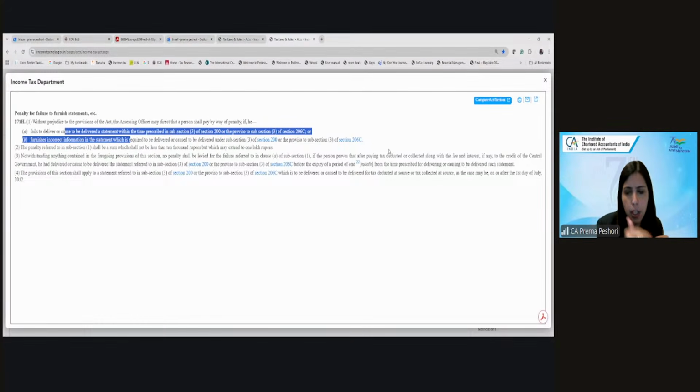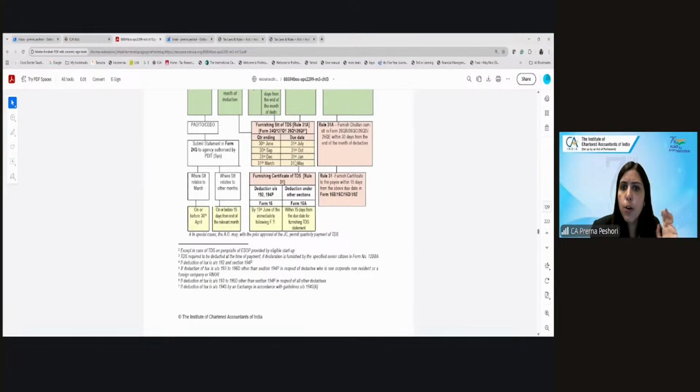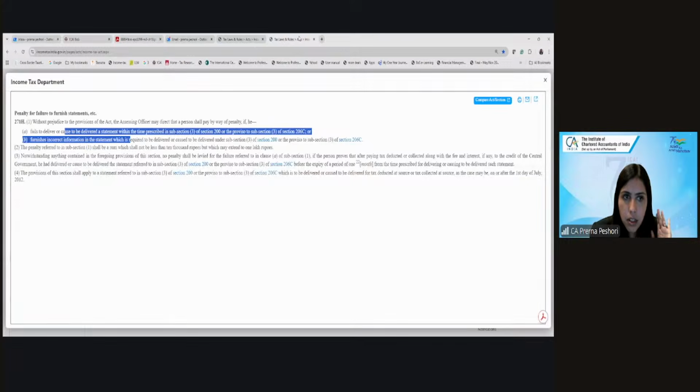So if he has delivered the statement within 1 month of the time period which is mentioned. What is the time period which is mentioned over here? Let's say it was for 31st March. The due date was 31st May. And I have submitted my TDS return by, let's say, 30th of June. Then the penalty in that case will not be levied. Are we clear?